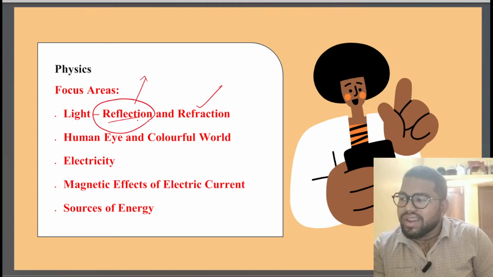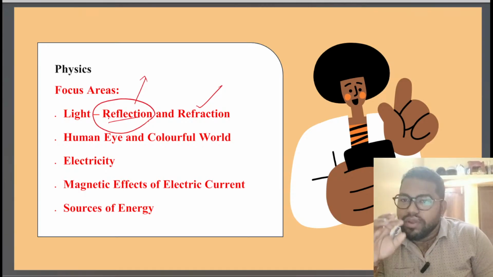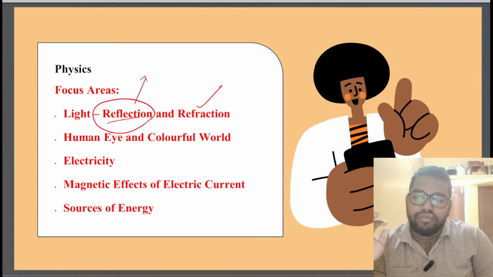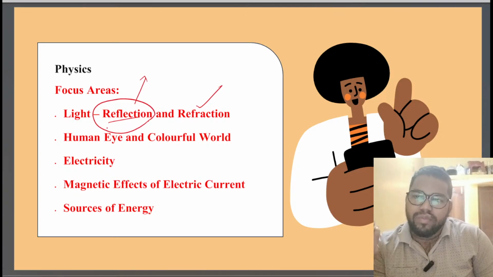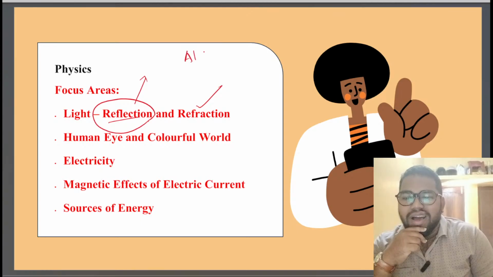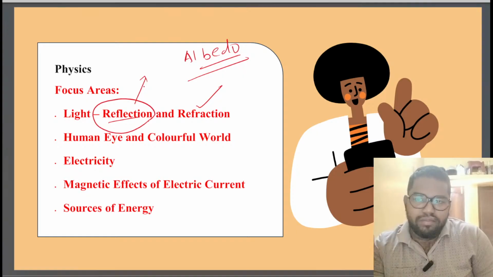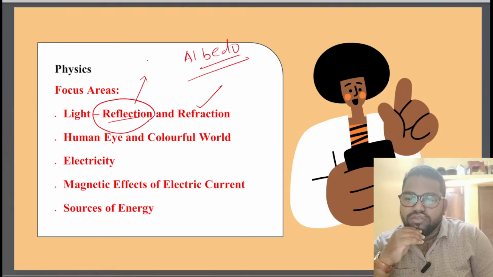When light strikes a leaf, we are not able to see how it passes, but we are able to feel it when we touch that leaf. It is heated somehow, and that hotness tells you that some amount of light is absorbed and some amount goes outside. In geography this is called albedo. If you have any kind of material, just search for albedo and you will come to know what it is.